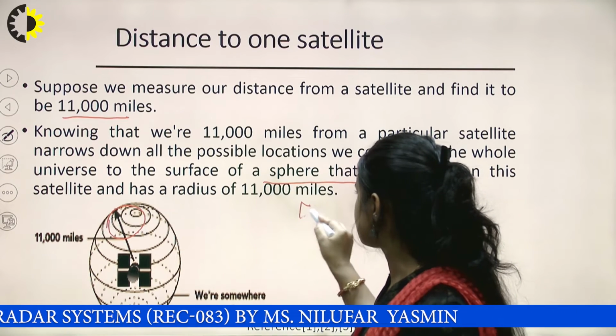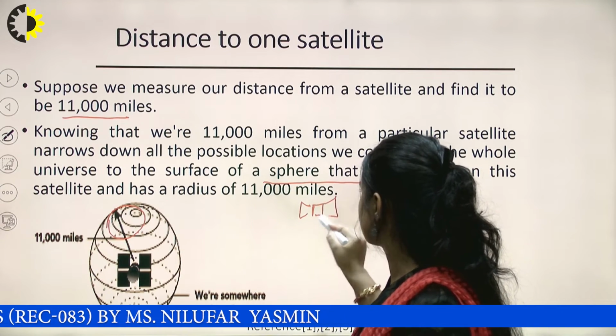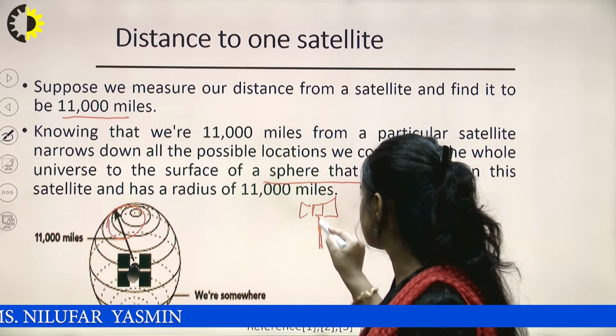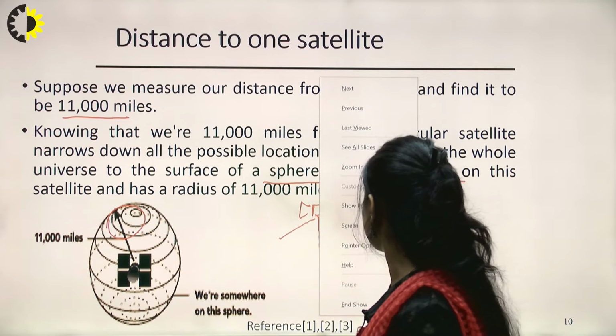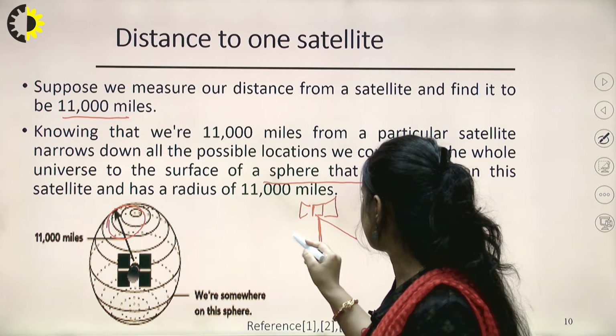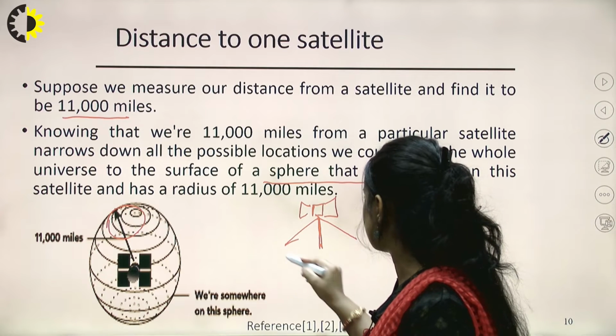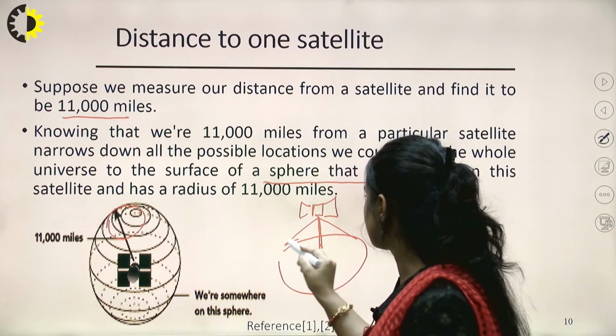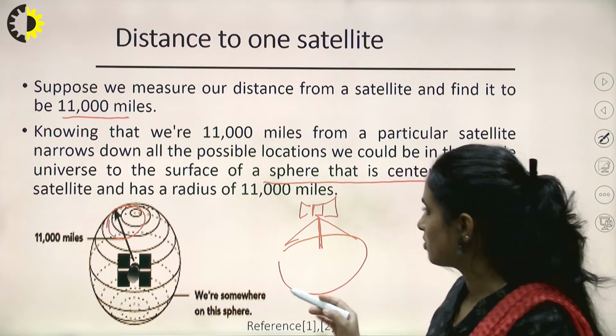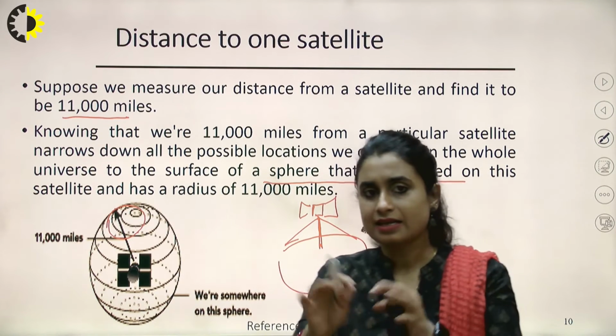So from the satellite, with this much distance as the radius, we draw a circle. It narrows down the possibilities to that sphere.